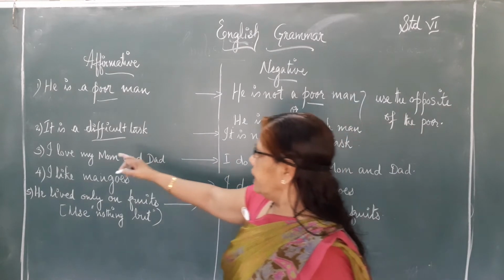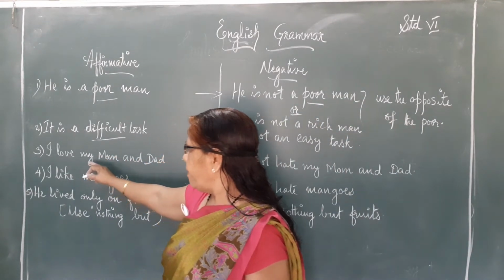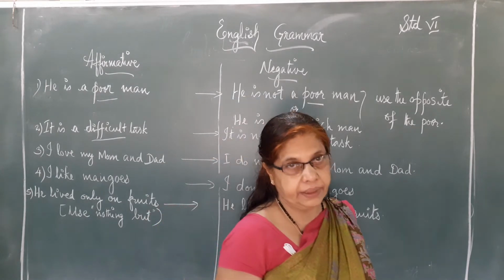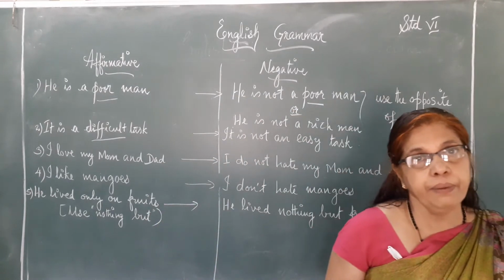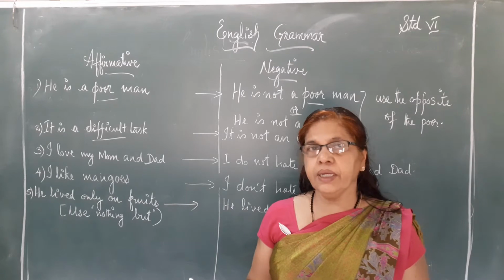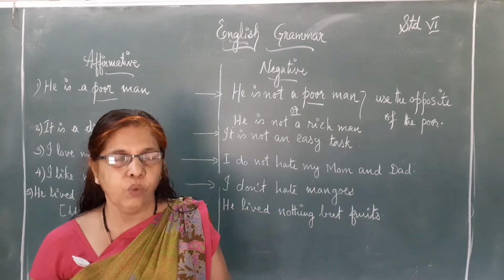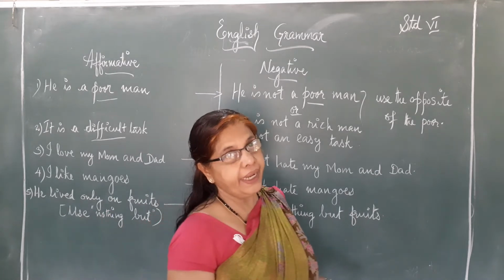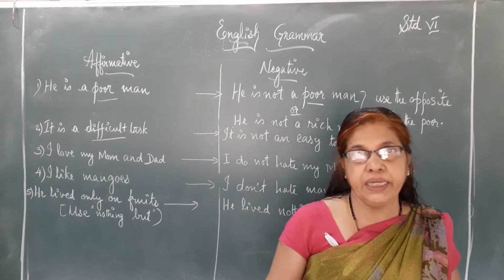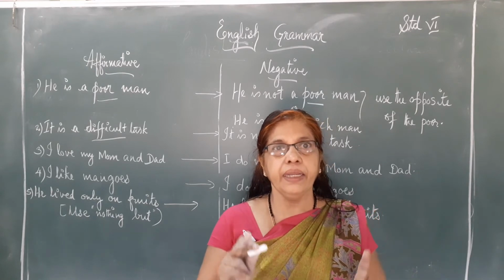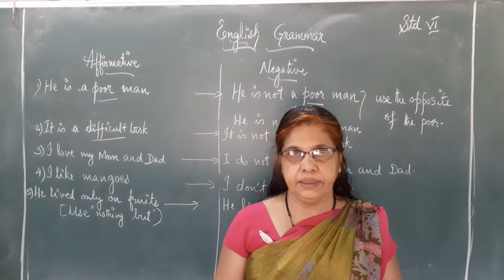So, we will go to the third example. I love my mom and dad. I love my parents. Okay, so what's the opposite of love? Hate. So, you can say that I do not hate my mom and dad.